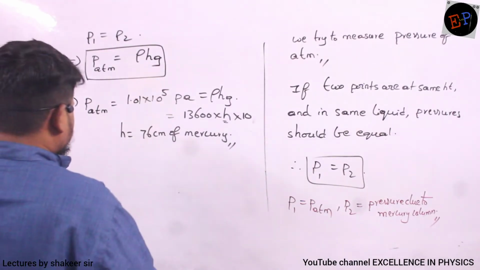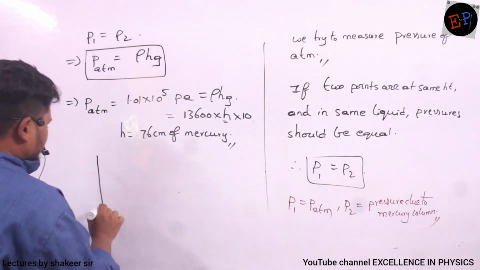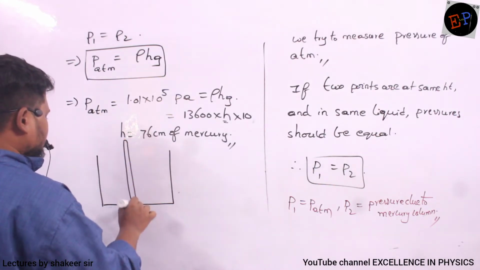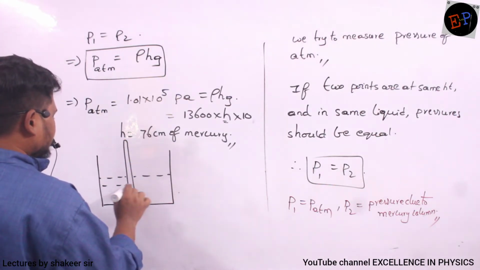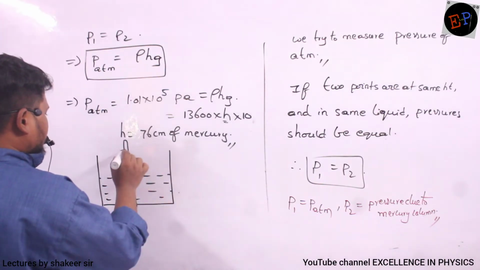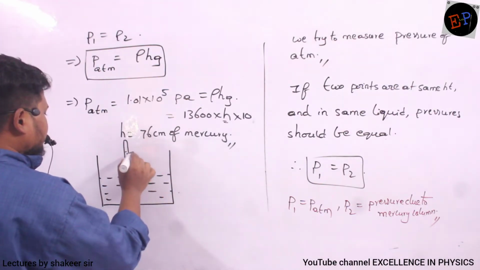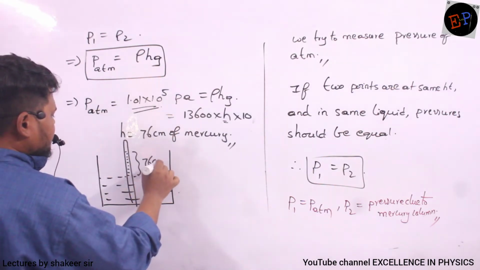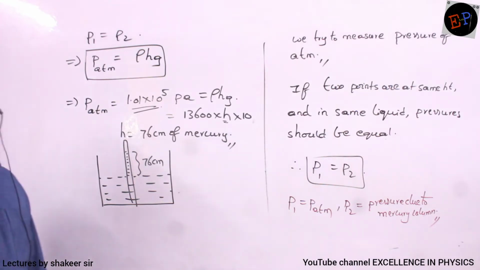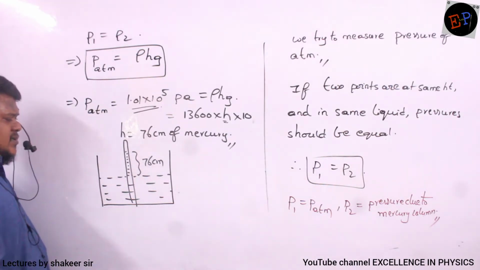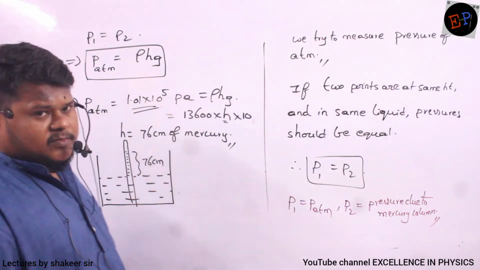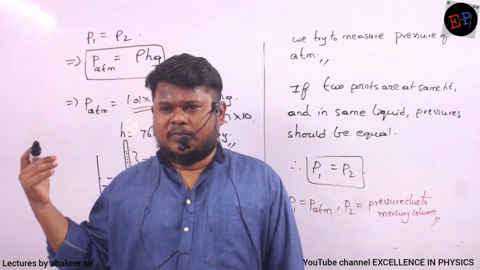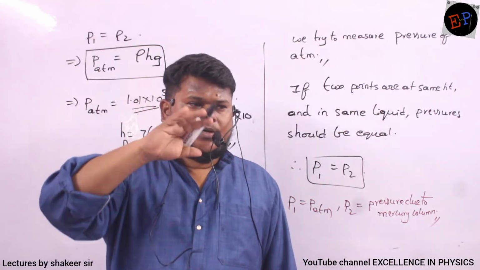So if I draw the diagram once again, this is the tube and here mercury is filled. So what should be the height of the mercury column? If atmospheric pressure is 1.01 × 10^5, then 76 centimeters of mercury should be present. Now if I ask you some questions, if I take this apparatus, this barometer, to a height of some 500 meters.